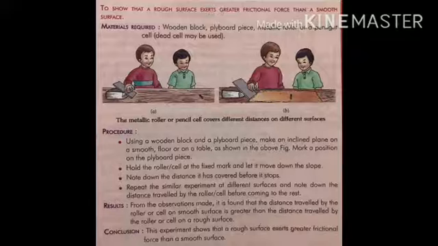No solid surface is perfectly smooth. This means all solid surfaces are rough. The degree of roughness varies from surface to surface. In the activity which we did before, on both the surfaces the cell or roller may stop, but there is a difference in the distance traveled by the cell on the two surfaces.